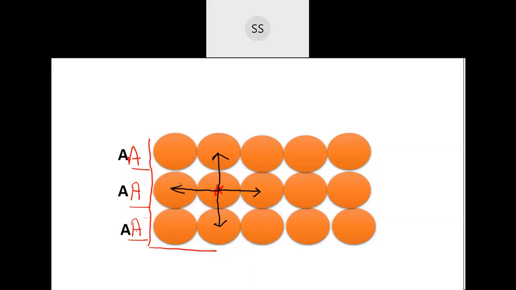And if you join the center of each sphere, you will get this kind of geometry. You can see here a square kind of geometry. It is also called packing. This packing is also called square close packing in 2-dimensional, because you will get a square. All the sides will be equal if you join the center of each and every sphere. You will get a square, so it is called square close packing.